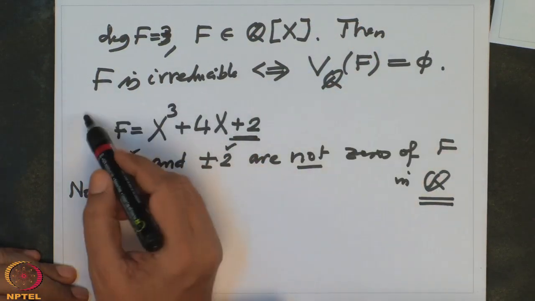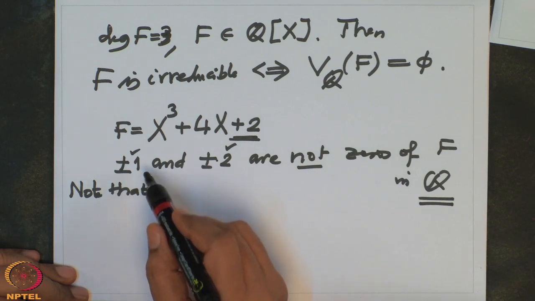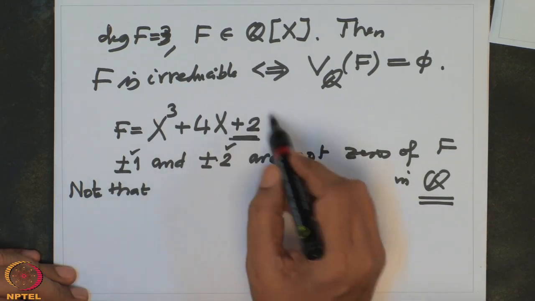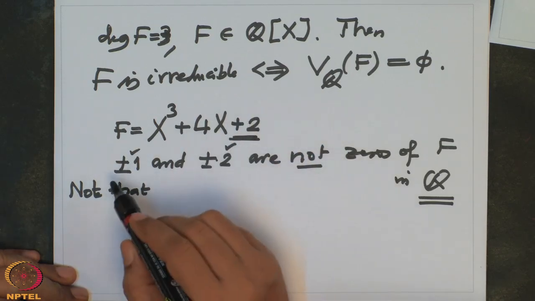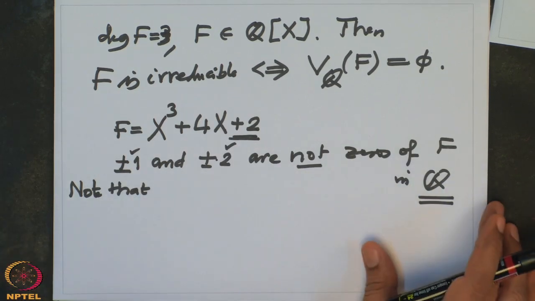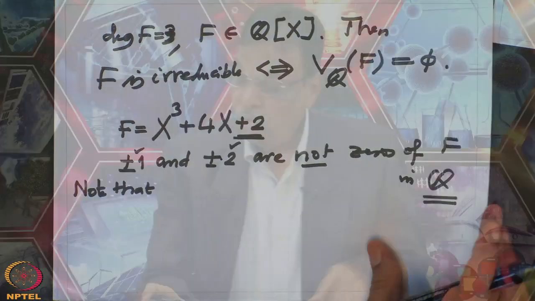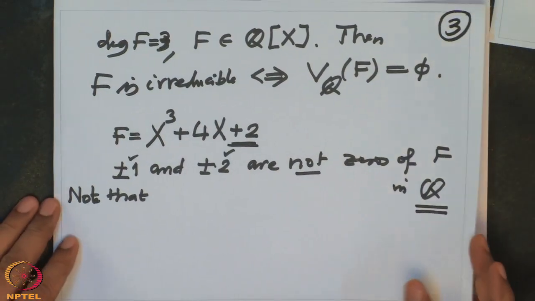The only thing is that I use rational numbers here, so it is enough to test that the integer divisors of the constant term should not be zeros of f, then f will be irreducible over Q. Okay, so in general, you have realized that it is not easy to test, even for Q, whether a polynomial is irreducible or not.